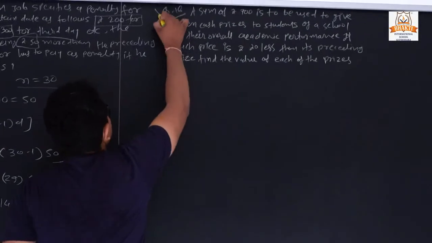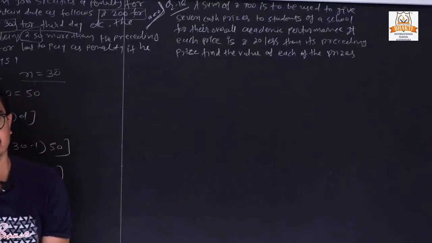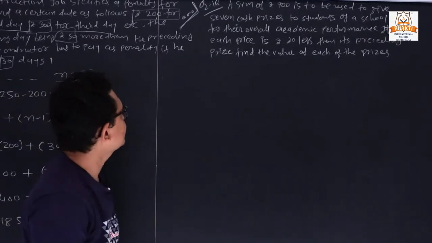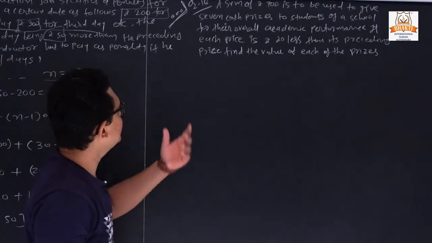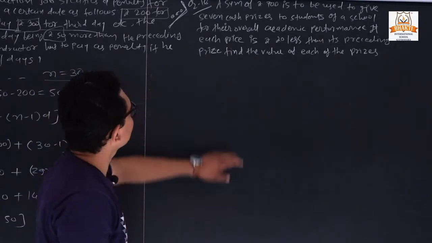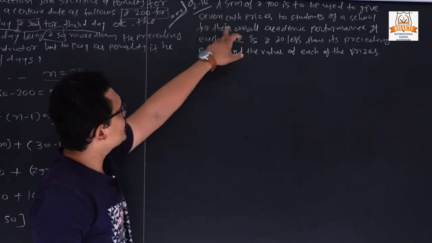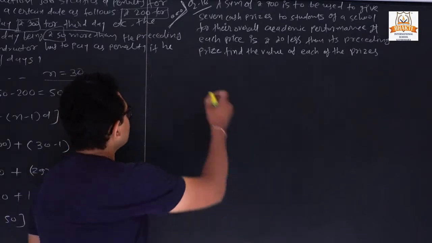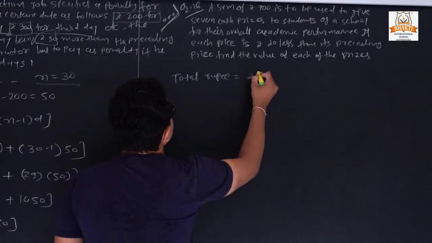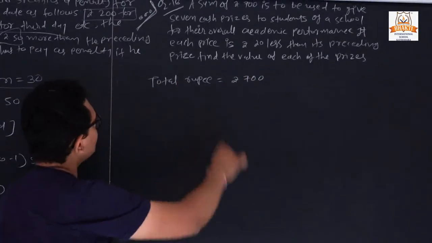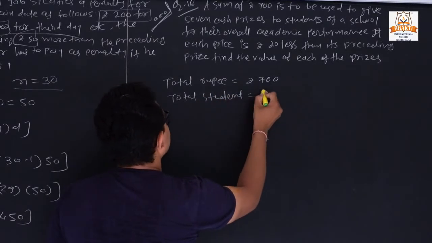Now next, this sum is very different from all other sums. So here we are going to use an extra method, because this kind of sum is called a miscellaneous sum, because we are not applying a formula. So here a sum of 700 rupees is being used to give 7 cash prizes. So total rupees is equal to 700 rupees, and we need to give to 7 students, so total students is equal to 7.